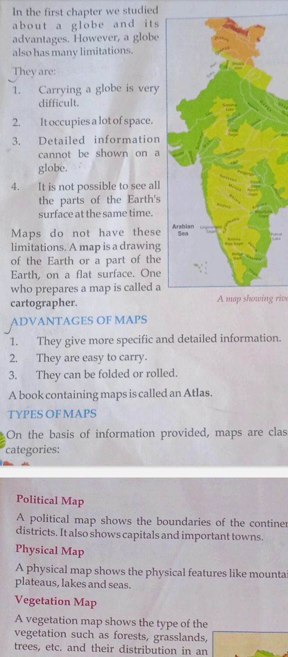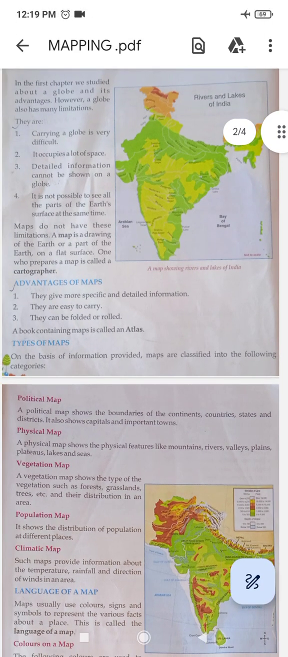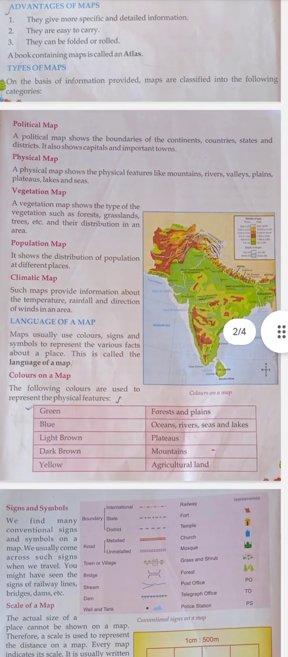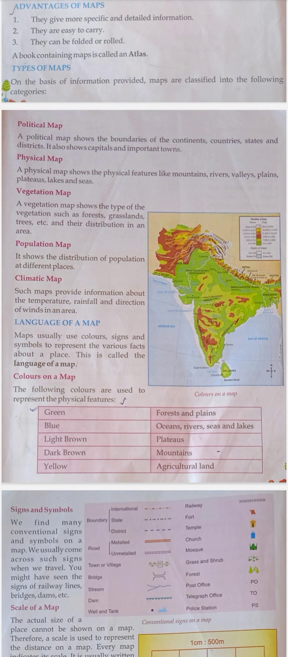Types of maps: on the basis of information provided, maps are classified into the following categories. Political map: a political map shows the boundaries of continents, countries, states and districts. It also shows capitals and important towns. Physical map: a physical map shows the physical features like mountains, rivers, valleys, plains, plateaus, lakes and seas. Vegetation map: a vegetation map shows the type of vegetation such as forests, grassland, trees, etc. and their distribution in an area.